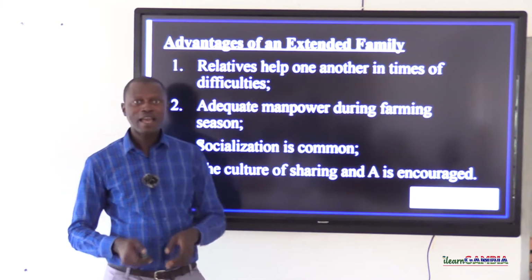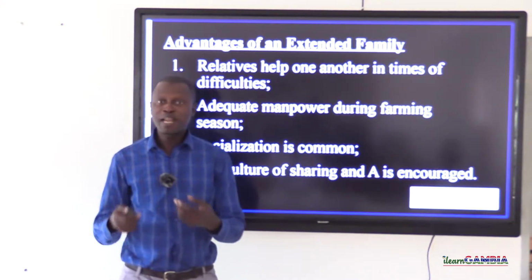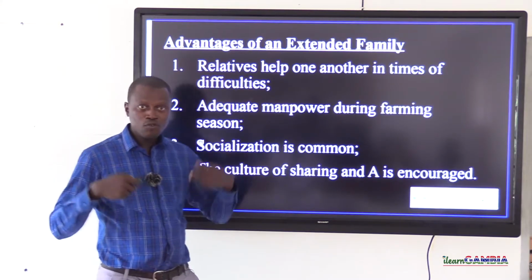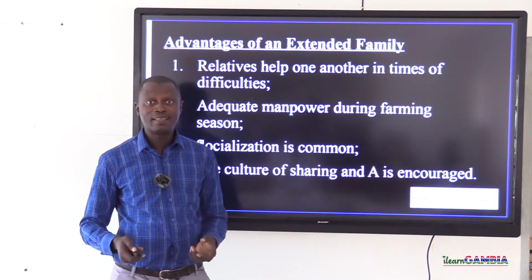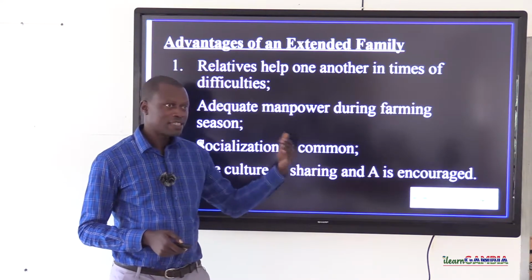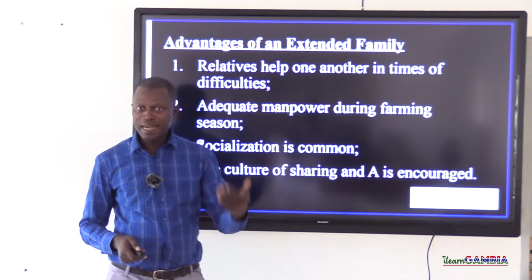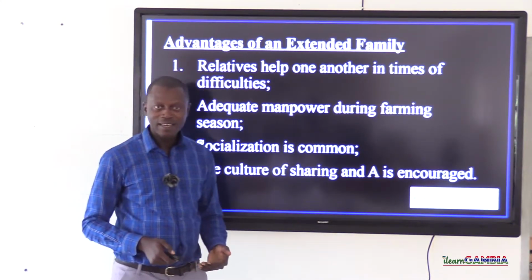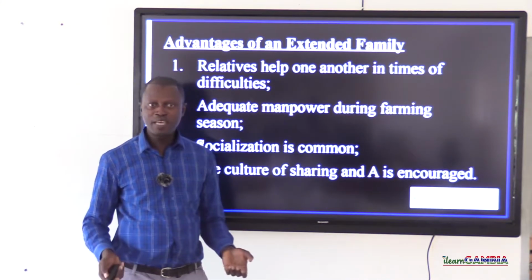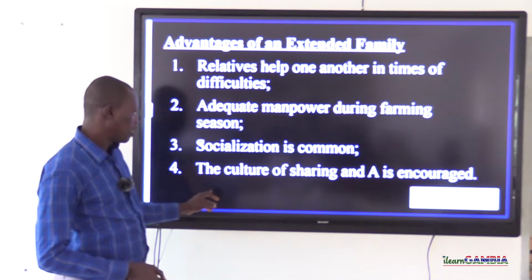If I advise a particular member of our extended family system, it is to the benefit of that person. All falls under socialization. Whatever you have, be it material or moral, so long as you think that when this is said to Binta or Kumba or Samba or Pate or John or Josephine, it is to his or her benefit, obviously, you will not be keeping quiet with it. So all falls under socialization.